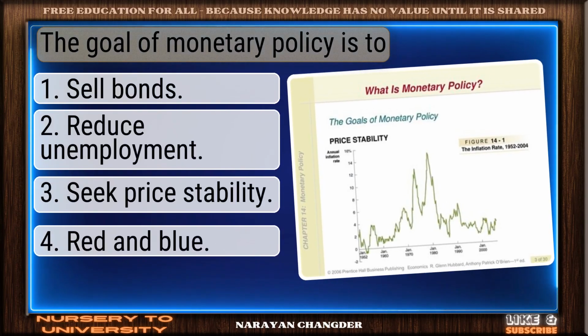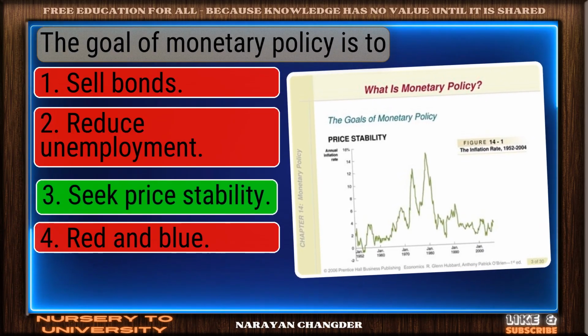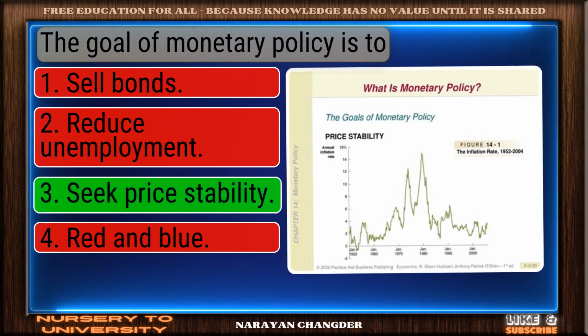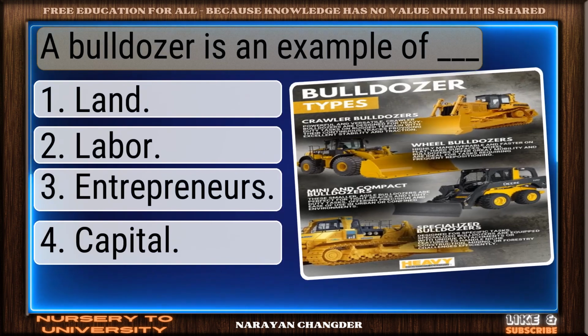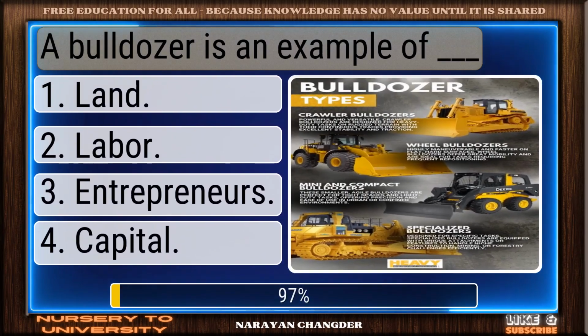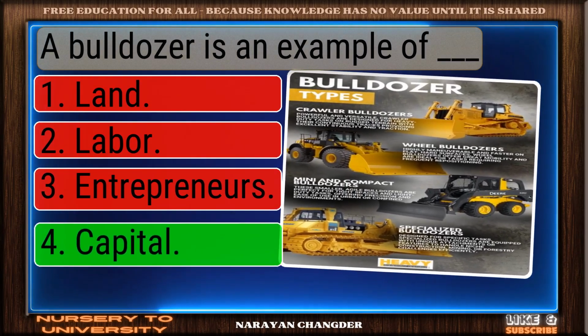The goal of monetary policy is to. Excellent choice. Seek price stability is the right answer. A bulldozer is an example of dash. Right again. Capital is a valid answer.